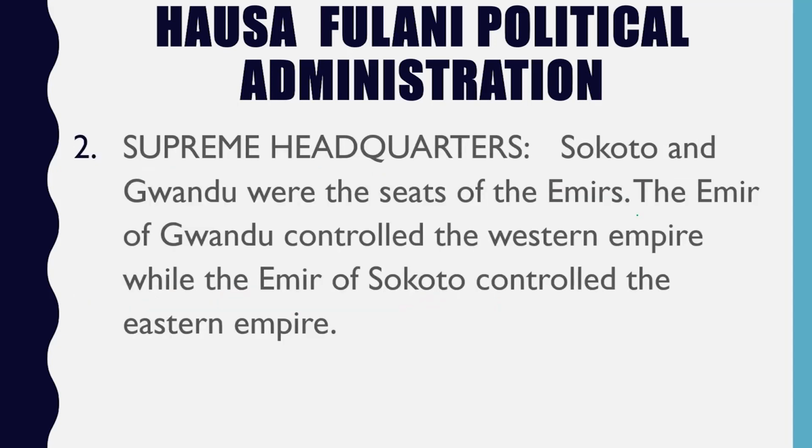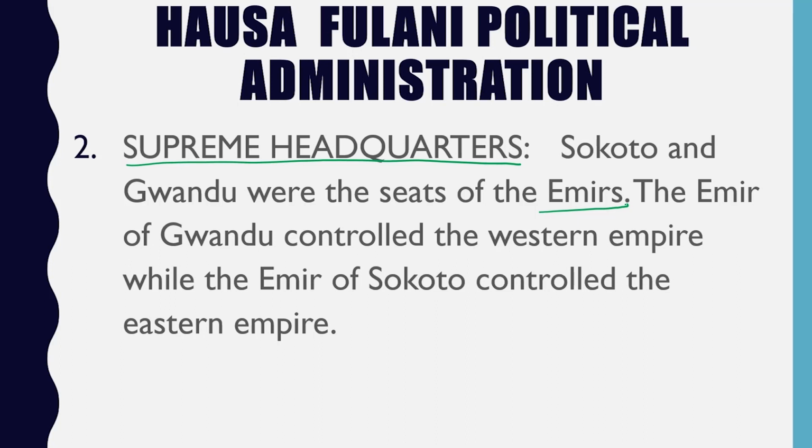Then also under the Hausa Fulani political structure, we have the Supreme Headquarters, which I talked about in my introduction. Sokoto and Gwandu were the seats of the emirs. Now, it's worthy to note that the emir of Sokoto and the emir of Gwandu are the two senior emirs. You see how other emirs existed that controlled other emirates.